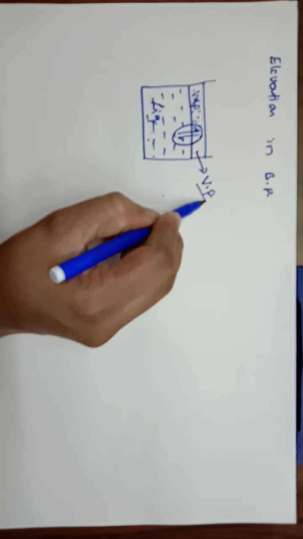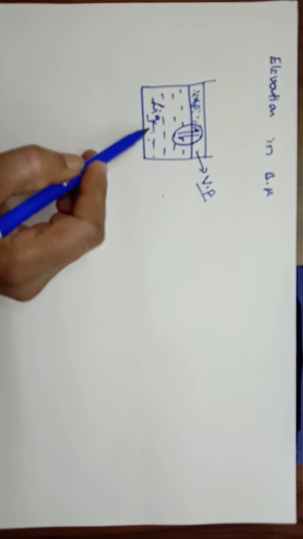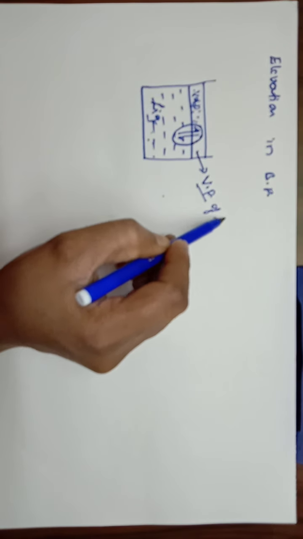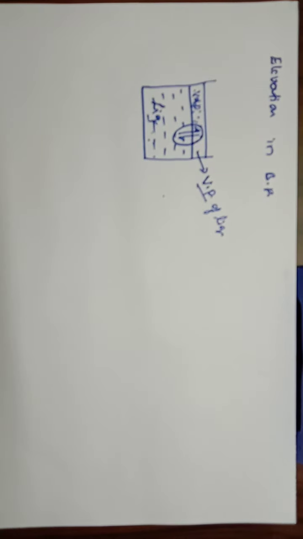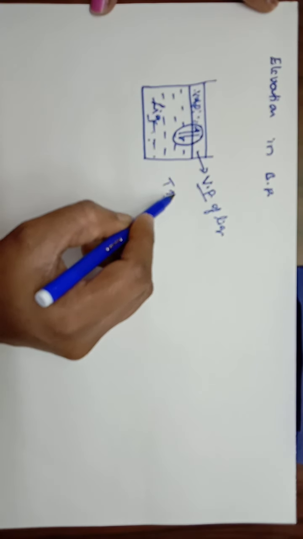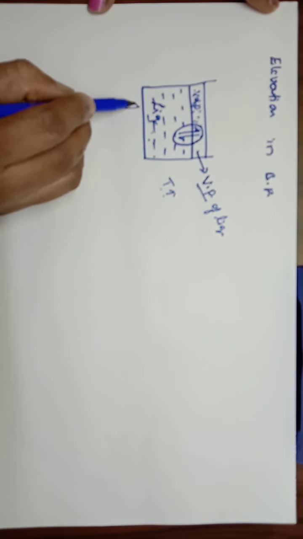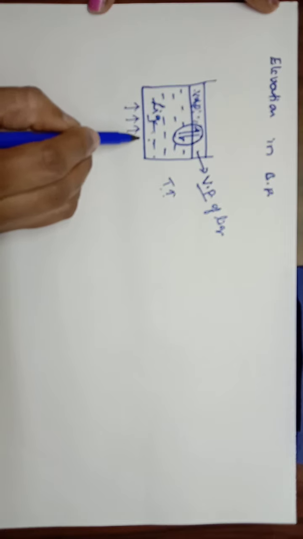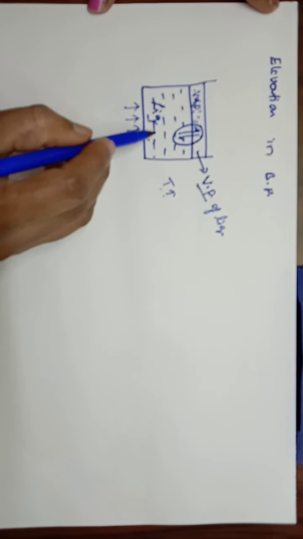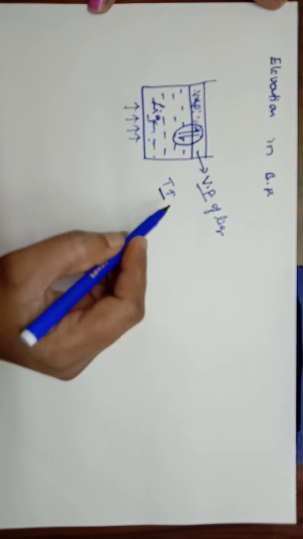So how can we define the vapor pressure? The vapor pressure of a liquid can be defined as the pressure of the vapor which is in equilibrium with the liquid. What happens to this vapor pressure when temperature is increased? To increase the temperature, we will heat the liquid. If we heat the liquid present in a container, the temperature of the liquid gets increased.